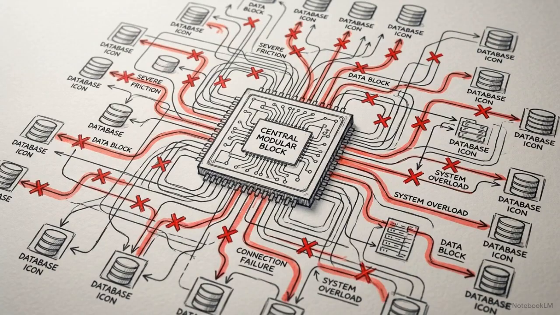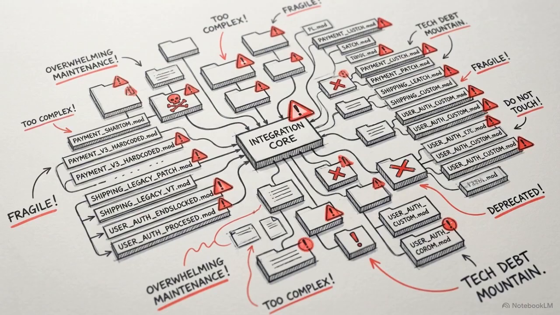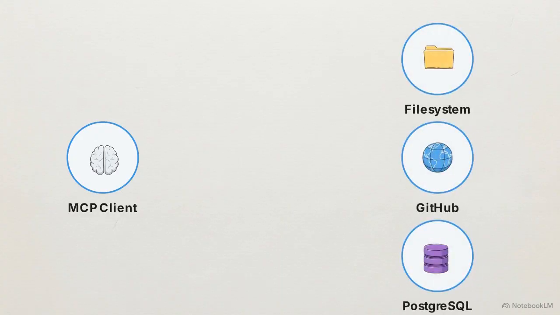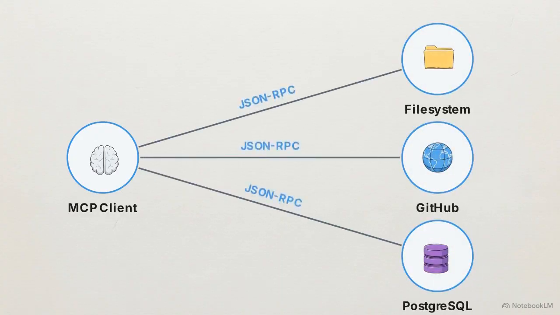Writing custom string parsing scripts works for basic local tasks, but it hits a wall when you need to interact with dozens of complex enterprise services. Manually hard-coding a new Python function for every database, API, and file system your agent needs to touch requires endless maintenance. To solve this, the industry is adopting the Model Context Protocol, or MCP. This network topology shows how MCP establishes a JSON RPC connection, a protocol for executing code on remote servers, to link a single client to multiple specialized servers.